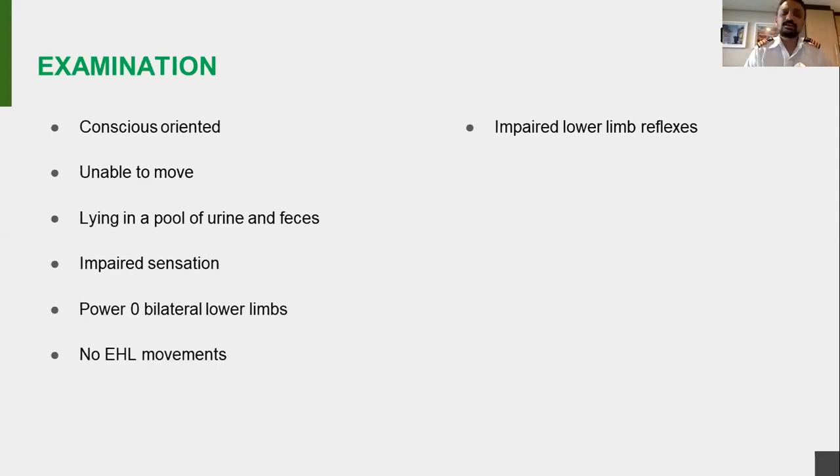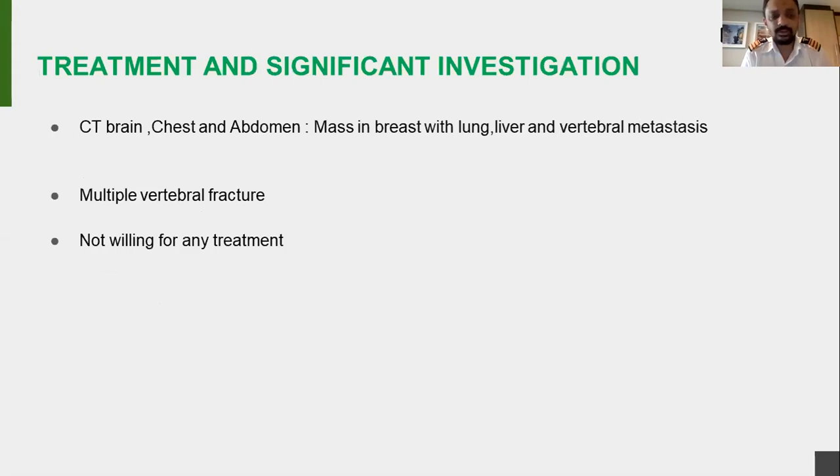So basically, she had an acute presentation, and that was what I could find on examination. A few days back, when I went there for her pain, I gave her some steroids also. I was thinking she had radiating pain, so maybe there was some disc prolapse, and I put her on steroids as well. Then 2-3 days after, this was how I found her.